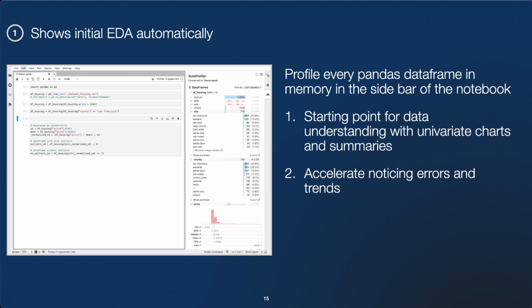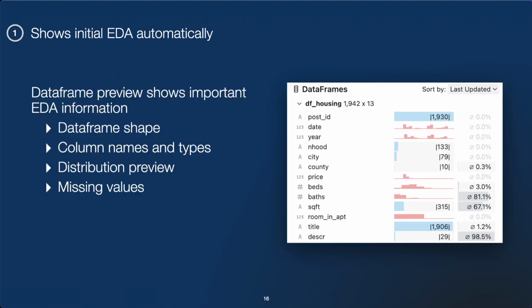So thinking about showing EDA information automatically, what we mean by this is that AutoProfiler profiles every pandas data frame in memory in the sidebar of the notebook. And this serves as a starting point for data understanding with univariate charts and summaries. This helps accelerate noticing errors and trends in our data. We do this by showing important EDA information about the data frame. So for instance, we show things like the data frame shape, column names and types, distribution previews, and missing values.